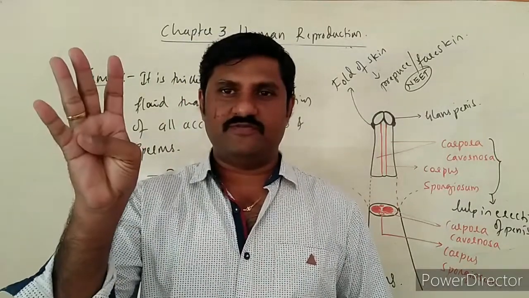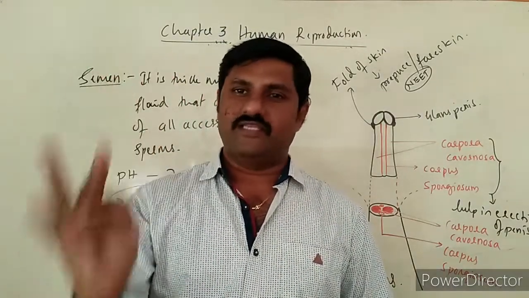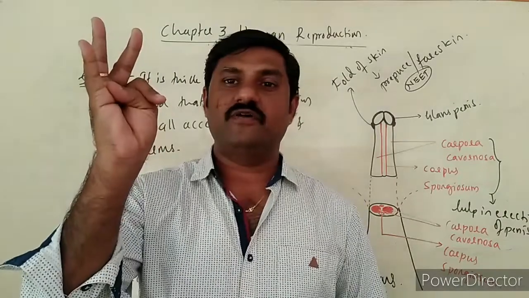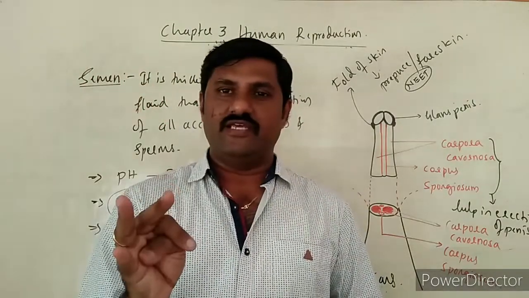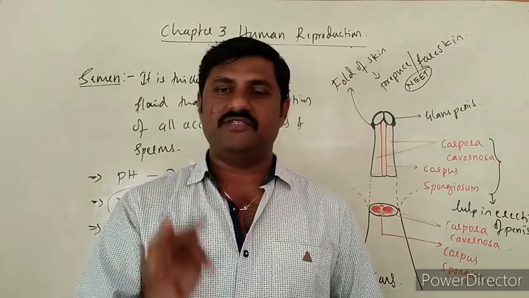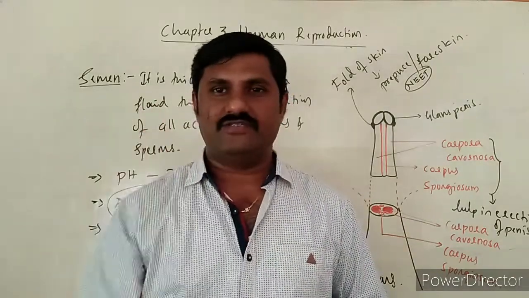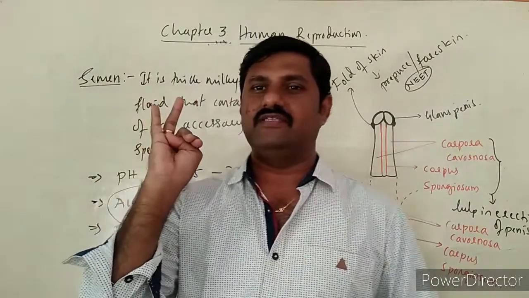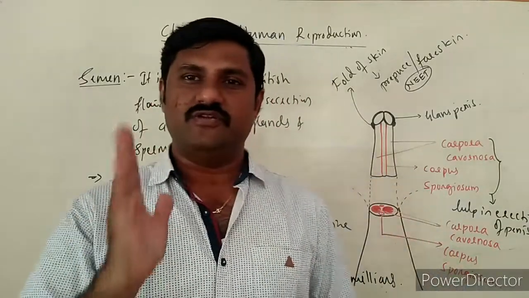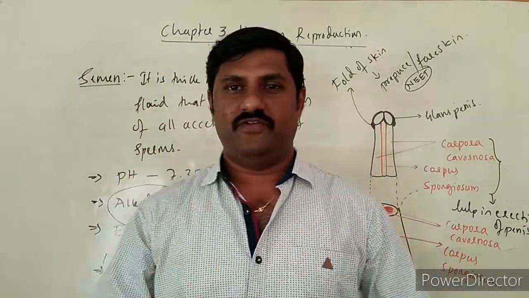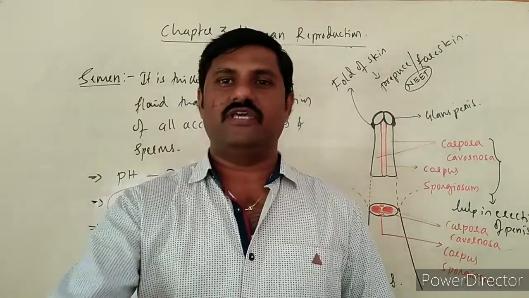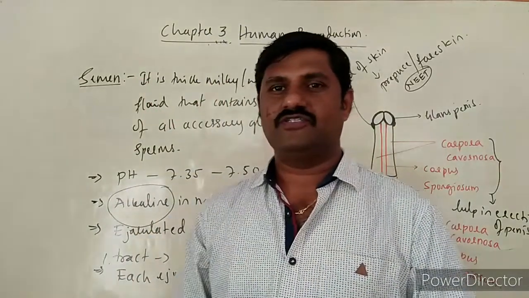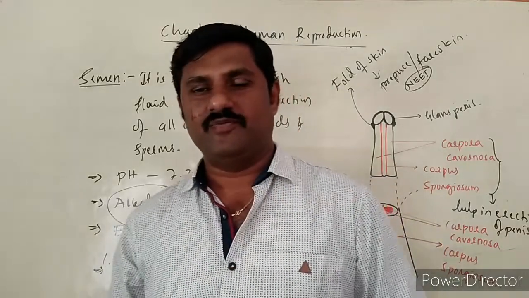First one is production of sperms or male gametes, and second one is production of the male hormones, that is androgens, testosterone, by the Leydig cells present inside the interstitium of the testes itself. And the third one is the deposition of sperms into the reproductive tract of the female, right? So these are the three major functions. Note down, dear students, note down the functions of male reproductive system itself.